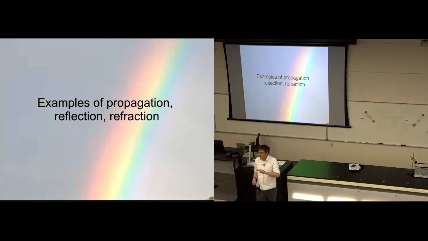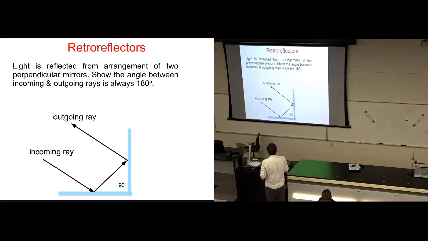I've got three examples in my overheads of propagation, reflection, and refraction of light rays. To be honest with you, I've never got through these three. I can only get through two. So I will try to get through three, but we might just get through two. They are just good examples of propagation, reflection, and refraction. This is how we practice, how we get to be friends with these laws. Oh, but I've got a quiz first.